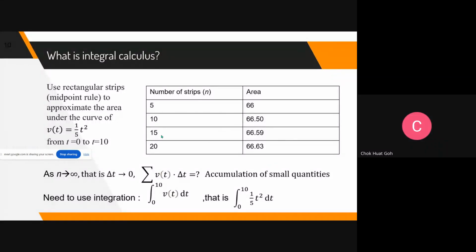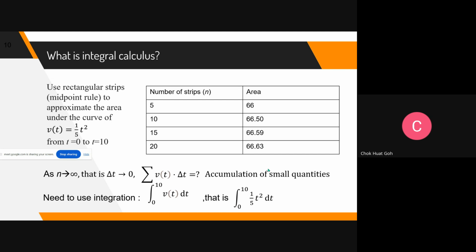All right. You see, when I use 5 strips, it's 66. Use 10 strips, 66.5. 15, 66.59. 20, 66.6. Increase a bit, right? So if you make a guess, actually it's not easy to guess, I know. If I use 25, maybe 66.6 something. I didn't calculate, I also don't know. Maybe it still increases a bit from what I see here. So that is why there's no point making a guess.